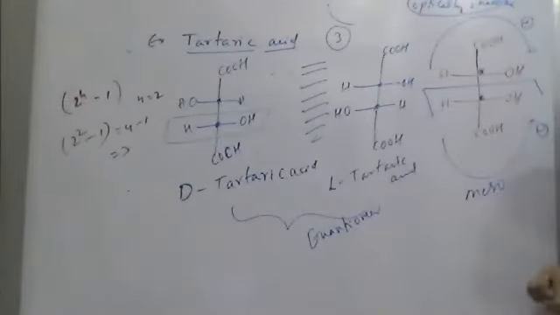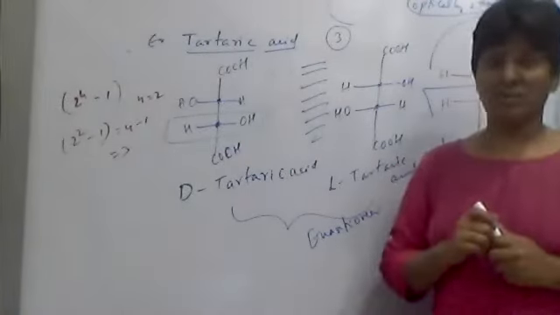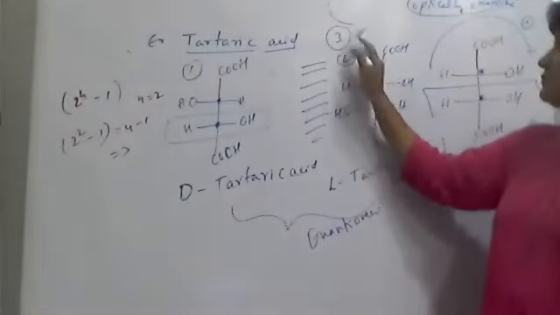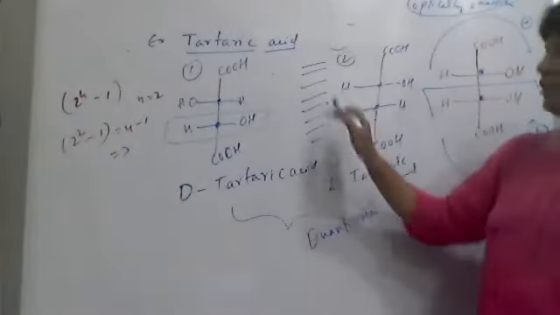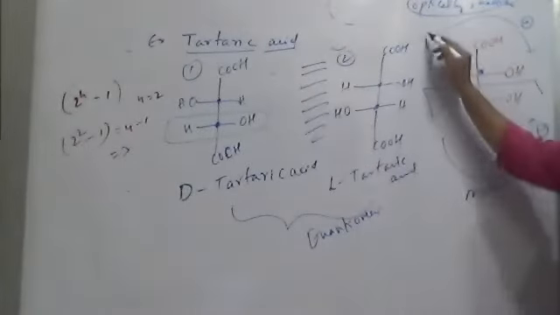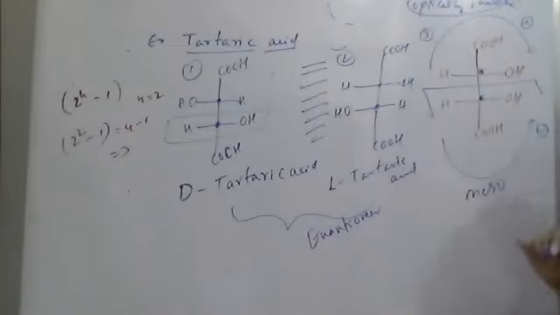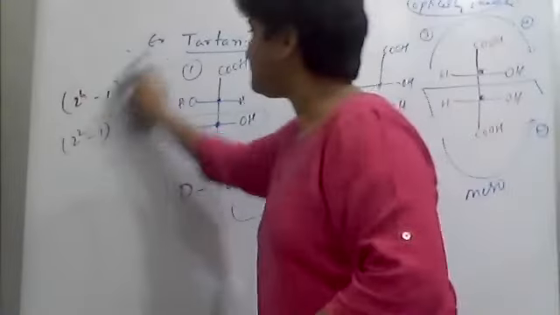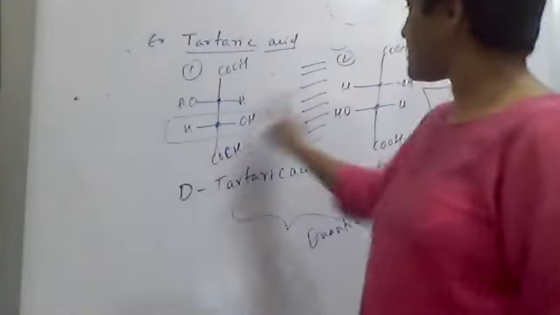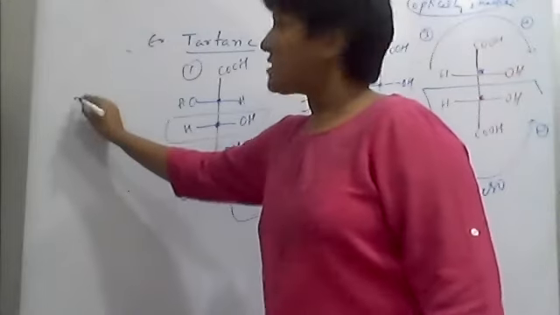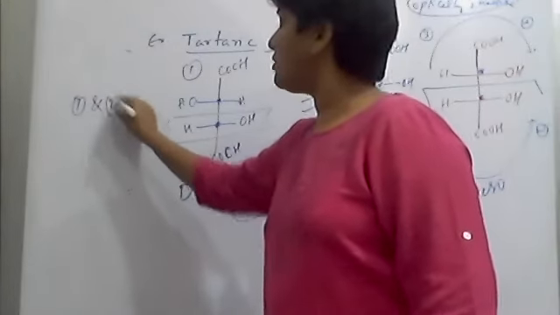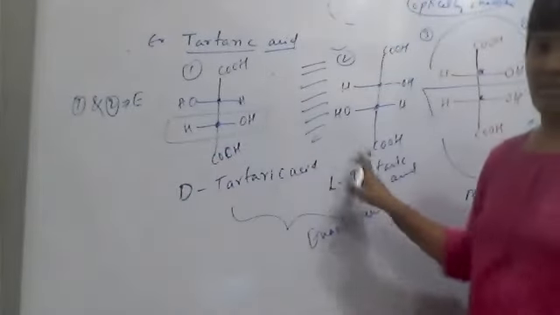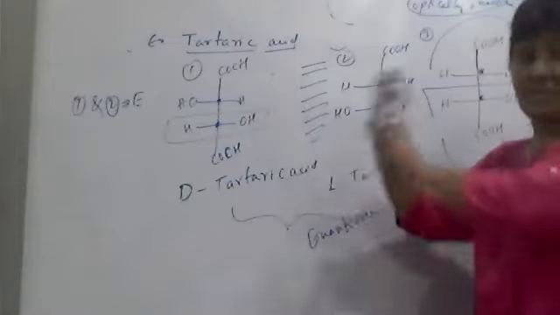Okay. So here now, what are the diastereomers? See this first molecule and second molecule, they are enantiomers. Then the third molecule is meso. Then what is the relation between 1 and 3, 2 and 3? Just now we have seen that the first molecule and second molecule are enantiomers because they are non-superimposable mirror images. Optically active, one is dextro, other is levo.